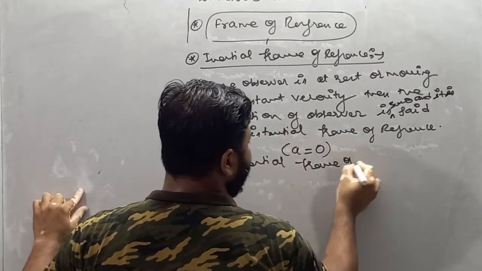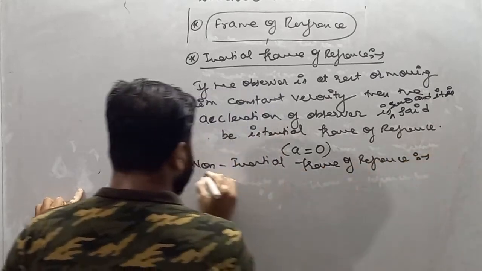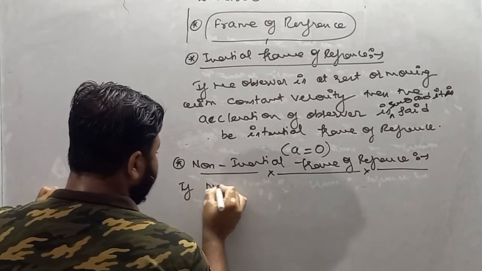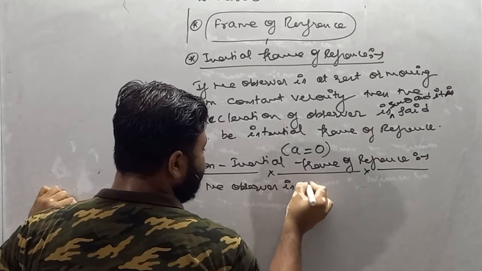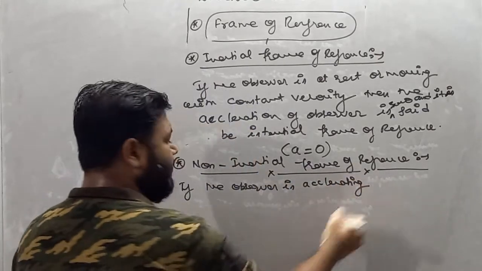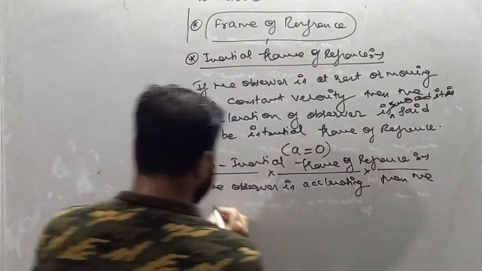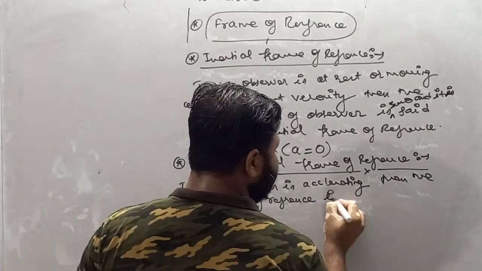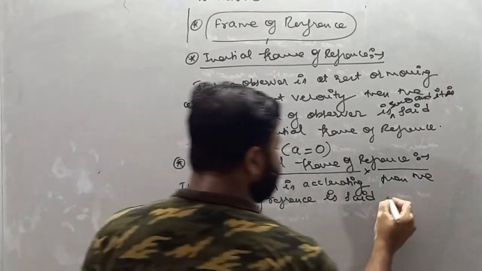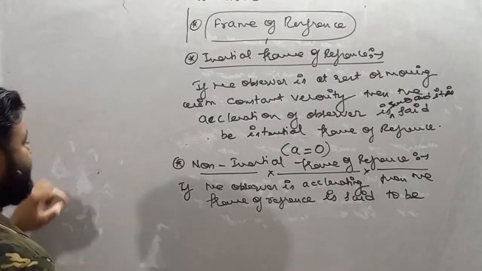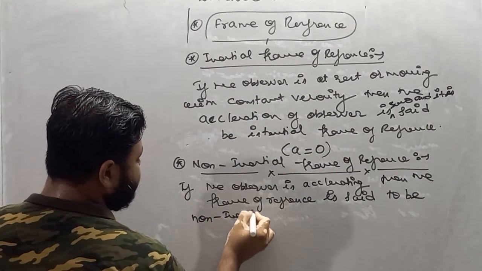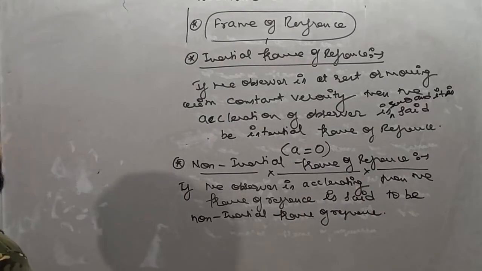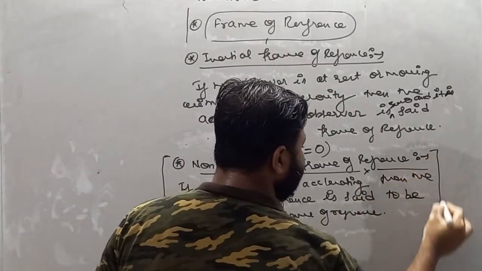If the observer is accelerating, then the frame of reference is said to be non-inertial frame of reference.